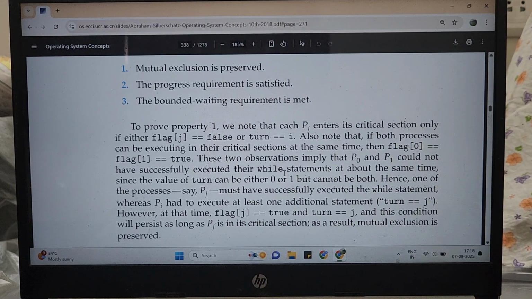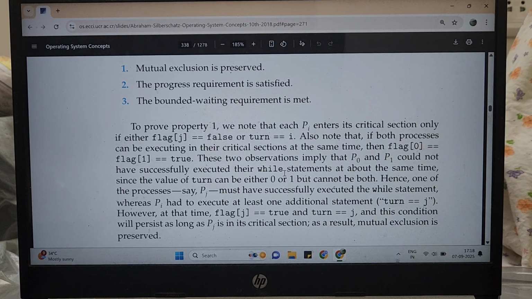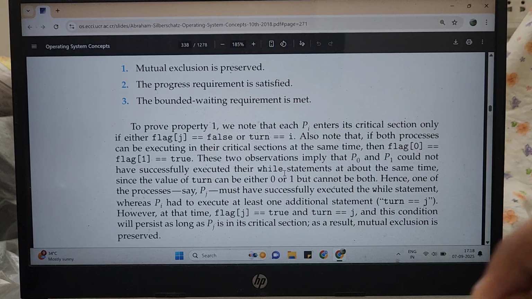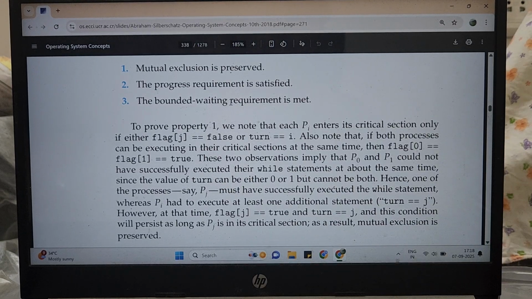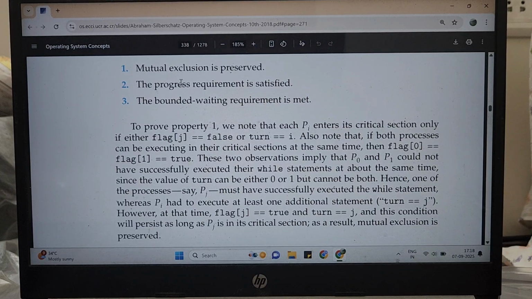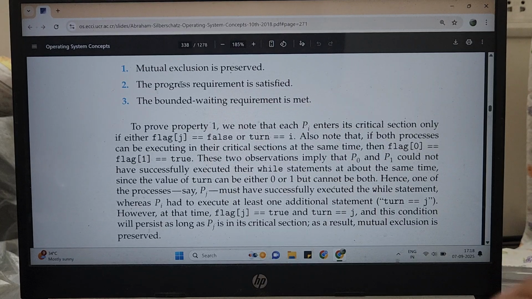Alright, so we came up with one solution called the Peterson solution for our critical section problem. But we know that if this solution is valid, then these three constraints must be met, no? So we'll see if they are met or not. So mutual exclusion is preserved. What does this constraint mean? When one process is executing the critical section, no other should be allowed.